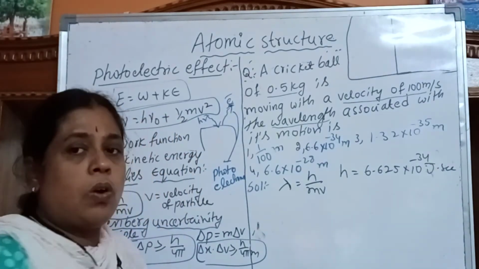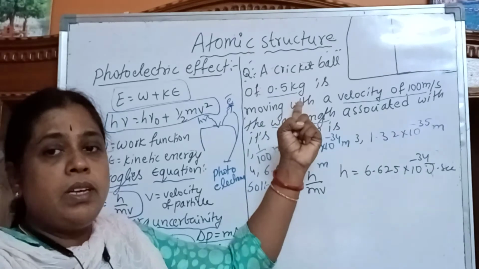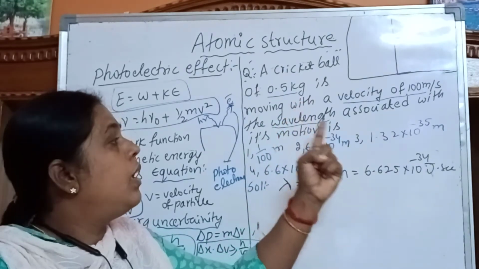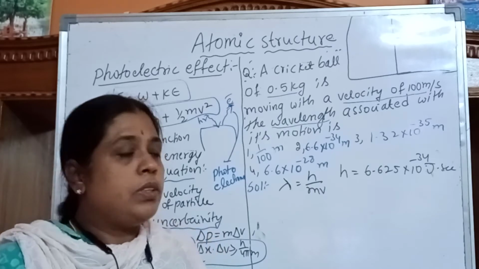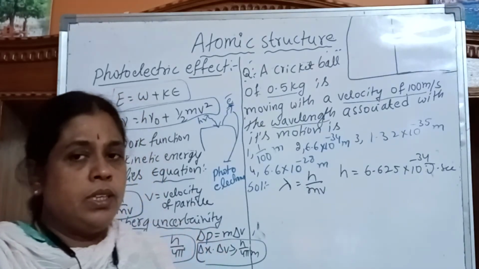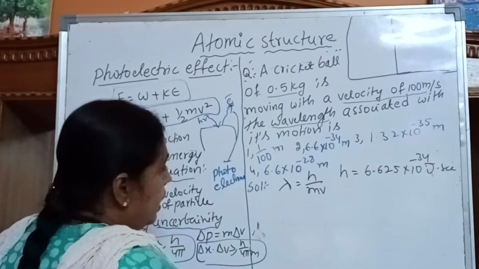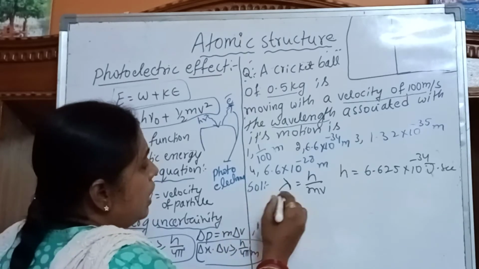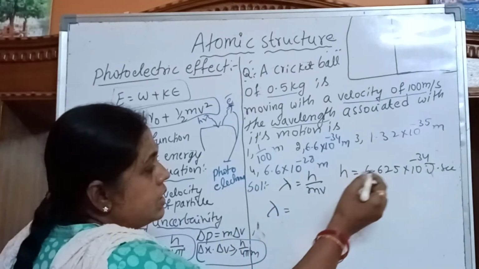Why take joule seconds? Because the mass is given in kg and velocity in meters per second, which are SI units, so Planck's constant should also be taken in joule seconds. Then directly substitute in this formula. So what do we get? The wavelength value: lambda is equal to h, which is how much?